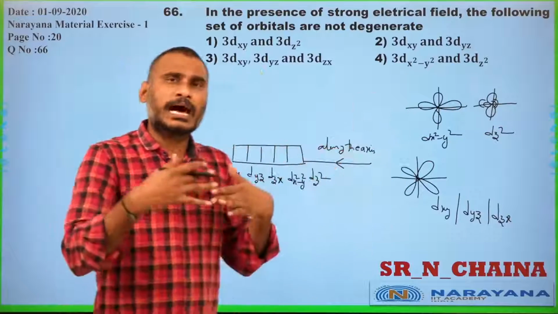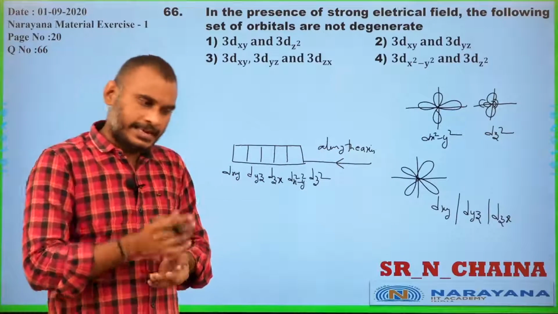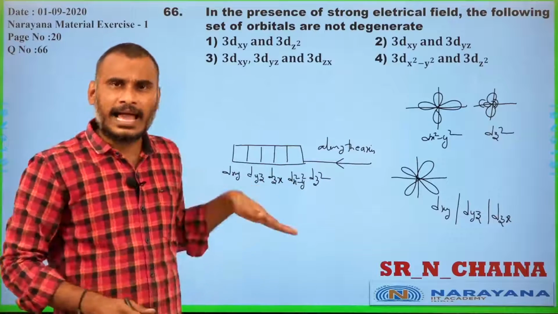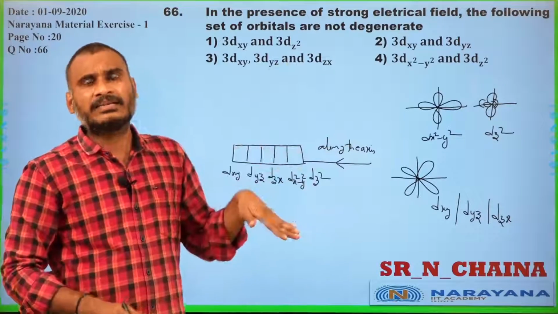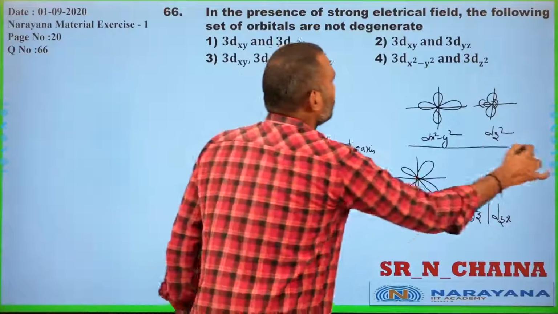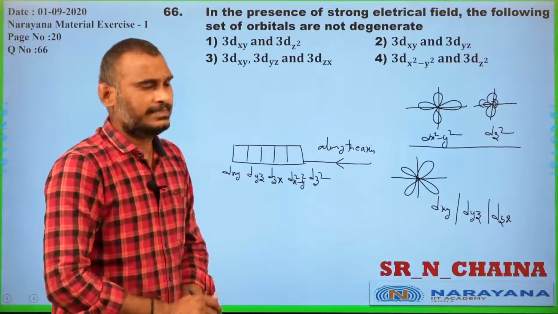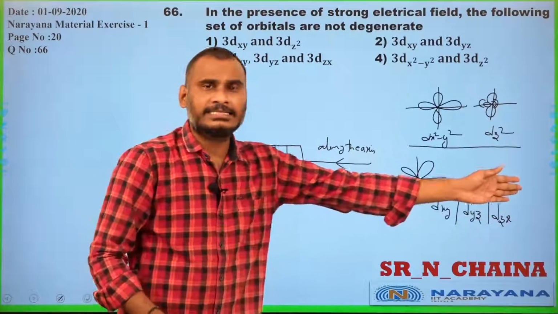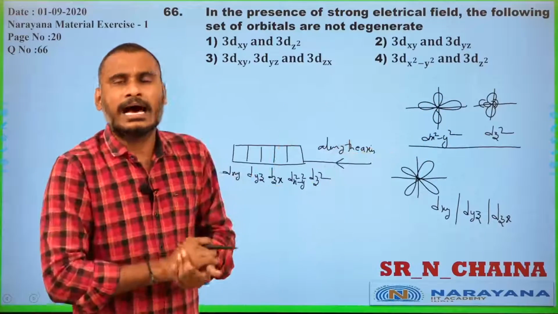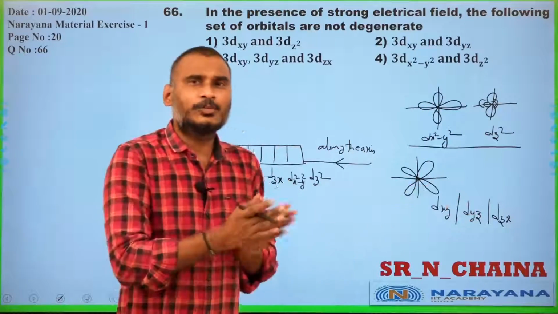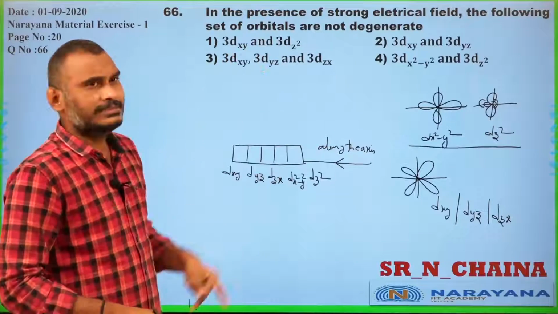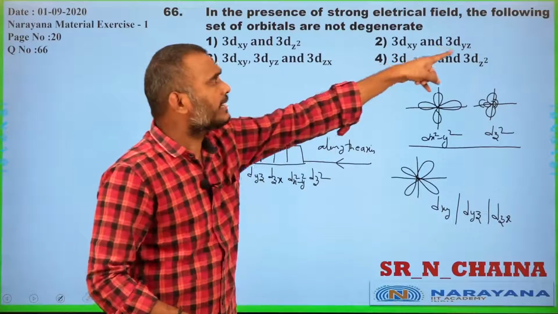Whether the ligand approaches along the axis or between the axis, the orbitals split into 2 sets. dx square minus y square and dz square are one set, dxy, dyz and dzx are another set. In these 2 orbitals the lobes are on the axis, in these the lobes are between the axis. Now tell me, 3dxy, 3dz square, dxy, dyz.